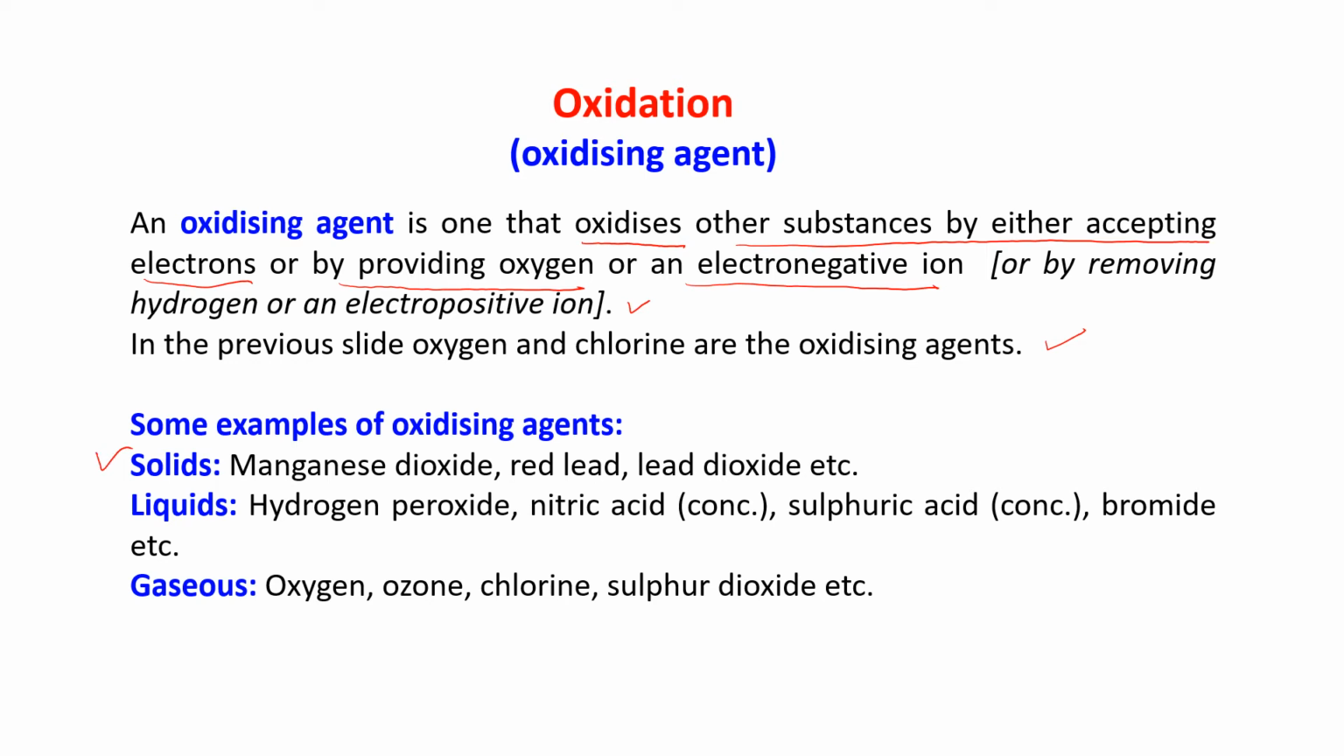The solids, please remember this, learn these examples. Solids: manganese dioxide, red lead oxide, these are solid oxidizing agents. Liquids: hydrogen peroxide, concentrated nitric acid, concentrated sulfuric acid, bromine, etc. are the liquid oxidizing agents. And gaseous oxidizing agents: oxygen, ozone, chlorine, sulfur dioxide, etc.